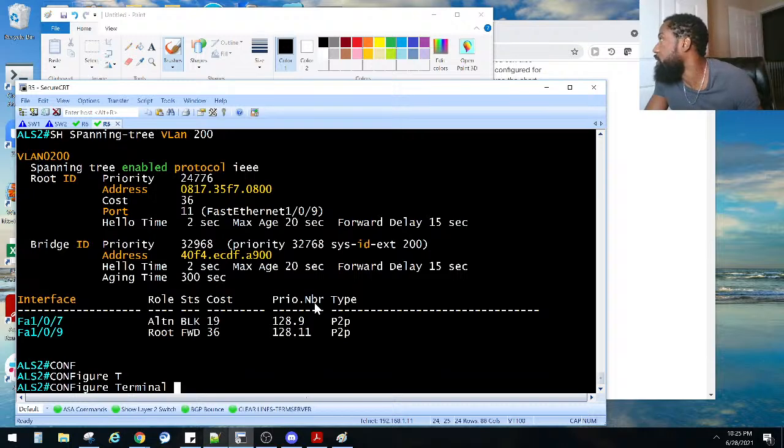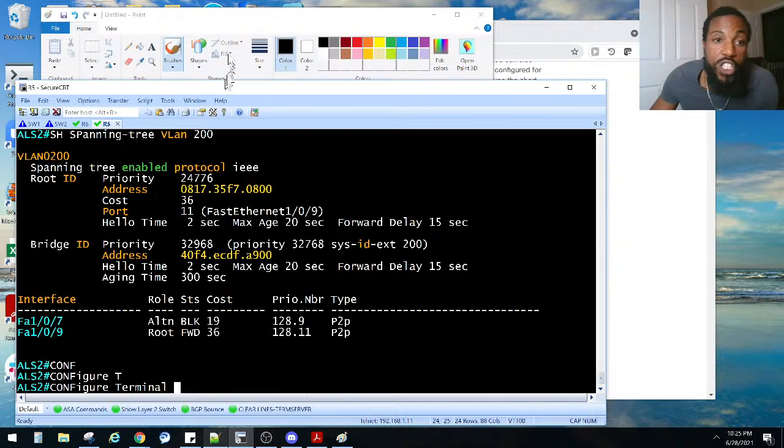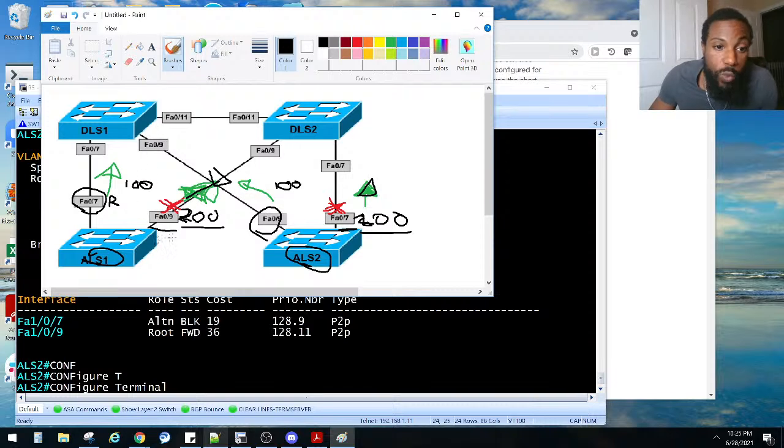Configure it from the DLS switches. That's what Kevin said. What I was doing here was configuring the spanning tree on these ports right here. He's saying I need to fix that problem up here, and that should change the costs and fix what's going to be forwarding there. So let's go back to ALS1. If I want this guy to be forwarding, I need to change the priority here on VLAN 200. So he's saying I need to go to DLS2.